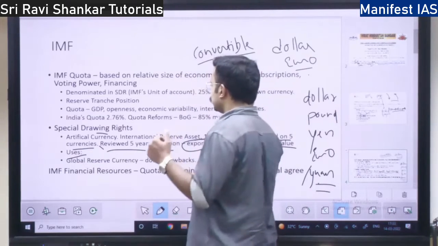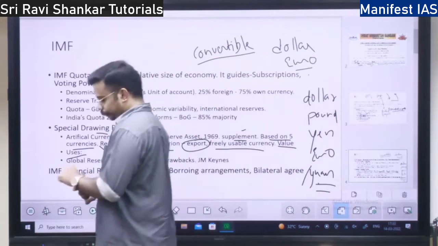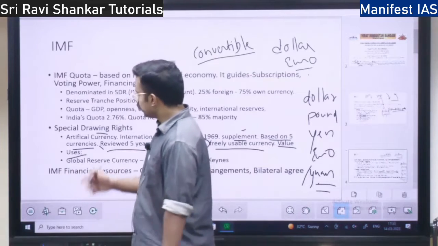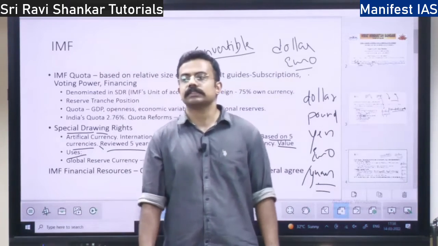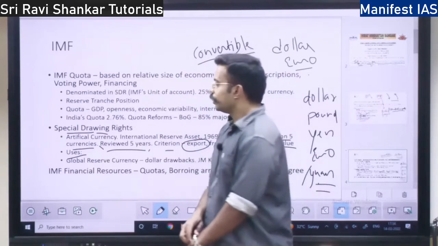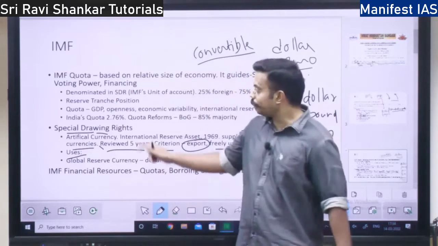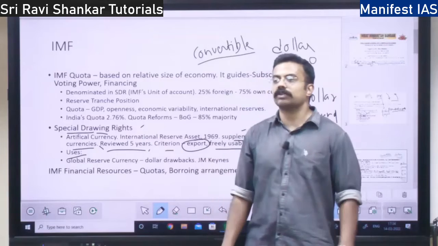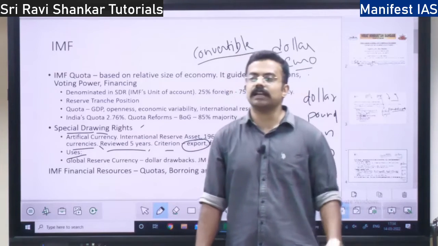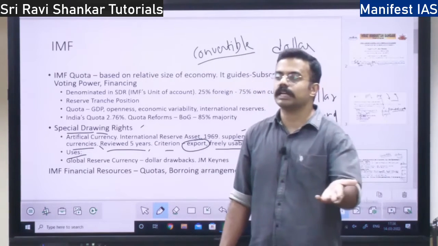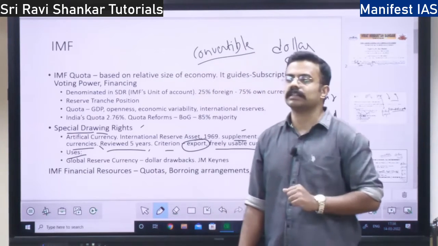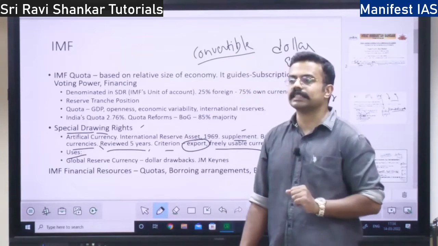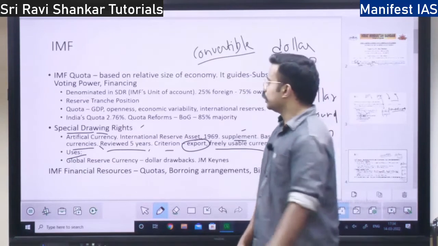Apart from that, what is the use of SDRs? SDRs can be held by individual countries. Individual people cannot hold SDR, countries can. If you have SDRs, you can ask any country to give you its currency in exchange, so you can convert it into a nation's currency. That is one use.